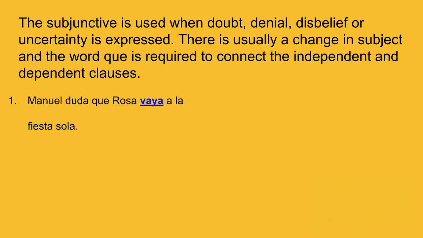Manuel duda que Rosa vaya a la fiesta sola tells us that Manuel doubts that Rosa is going to the party alone. Since there is doubt in Manuel's mind, vaya, the subjunctive form of ir, is required.